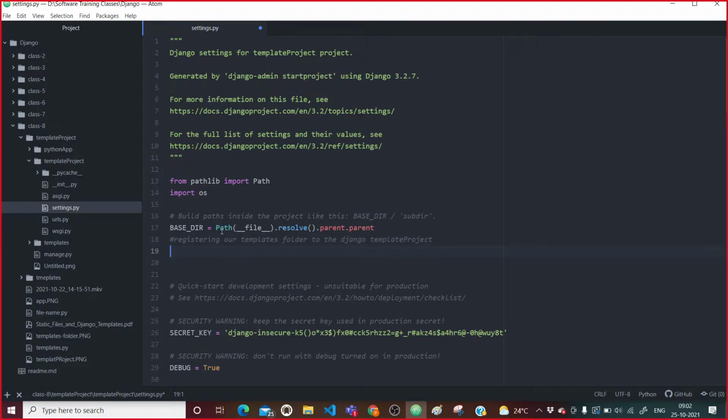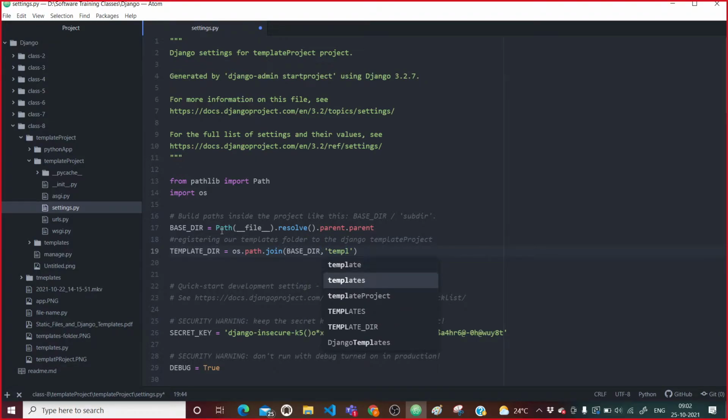To do that I will say template dir equal to os.path.join, and here I will pass base dir, and the templates folder I want to join here.